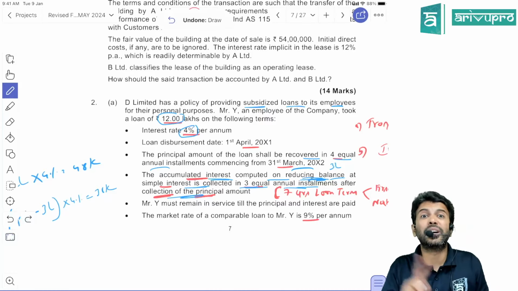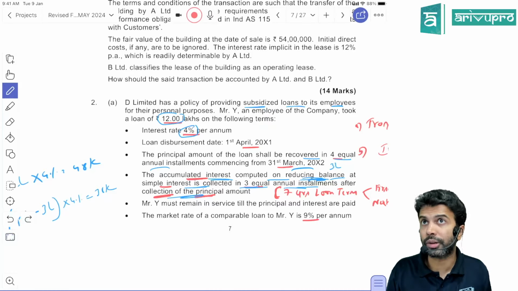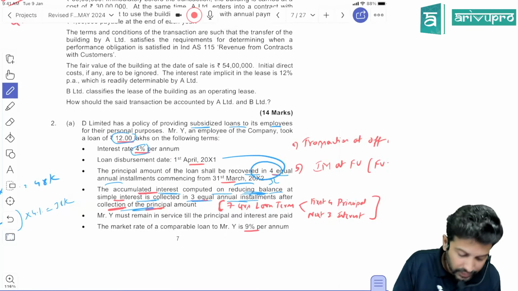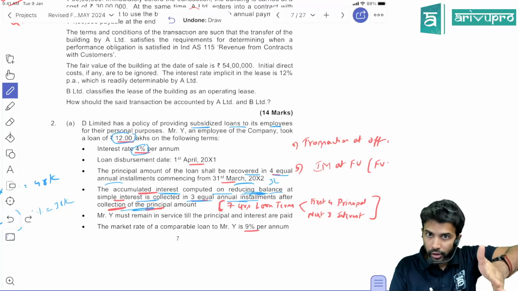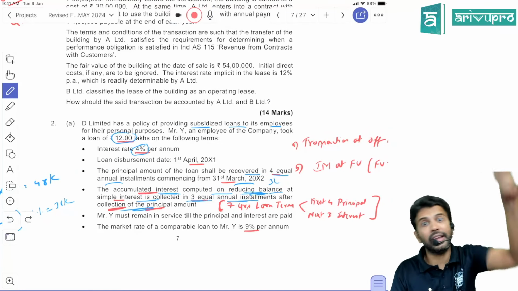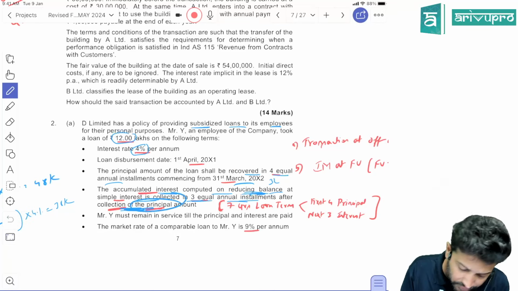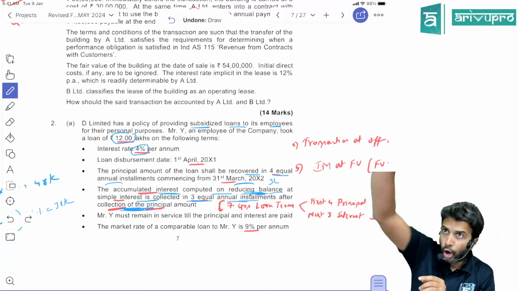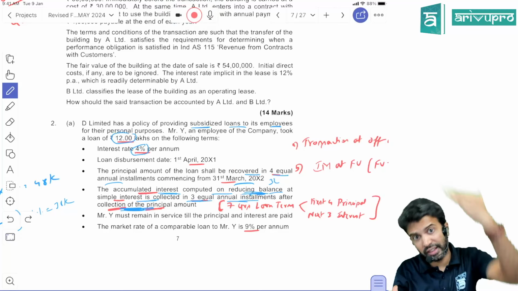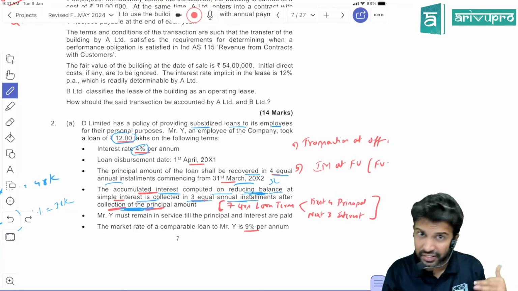That means the loan term is 7 years. Do you agree with me? The principal you will collect in 4 installments, so the first 4 years you will collect principal. Then you will collect interest. How can you tell? They only told us interest is collected after collection of the principal amount. When all the principal has been collected, thereafterwards you will start recovering the interest.